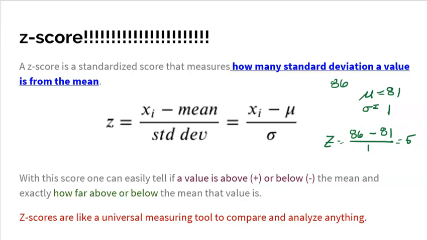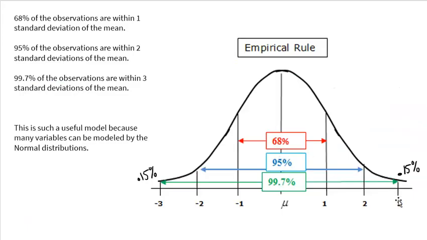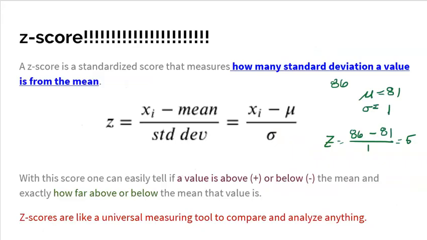Now, if you go back to our pictures, we don't even go that high. That's how crazy unbelievable that is, right? So that would actually tell me that I didn't just do awesome on that test. I killed that test. I did fantastic because that's how high I was. Now, I'm not going to lie to you. A score of a 5, I already mentioned earlier, is very, very unlikely. But the point is that just knowing I got an 86 means nothing. So if the class average was an 81 and the class only deviated by 1, that means most kids are like an 80 to an 82. That's where most kids are. So me being at an 86 is way far above.